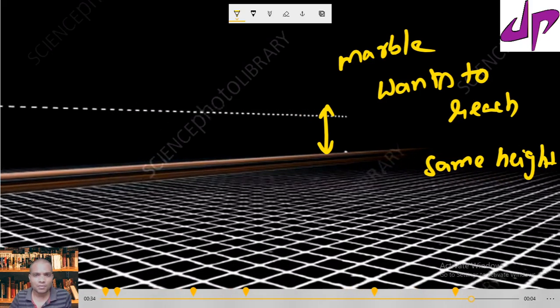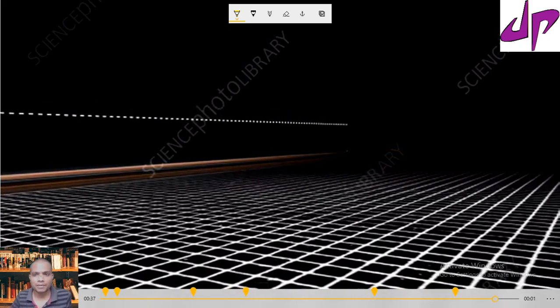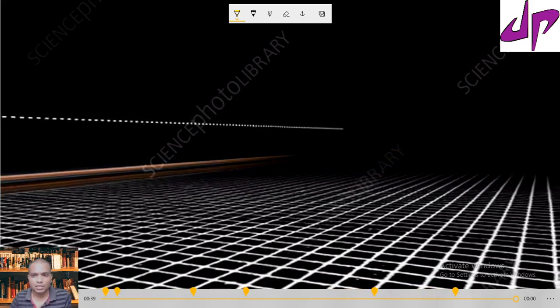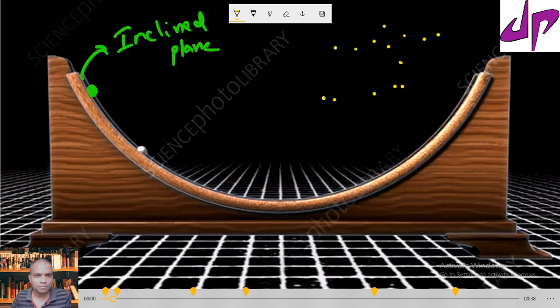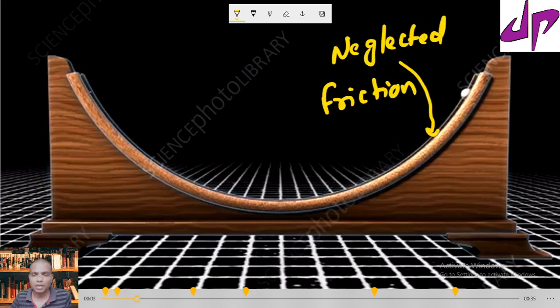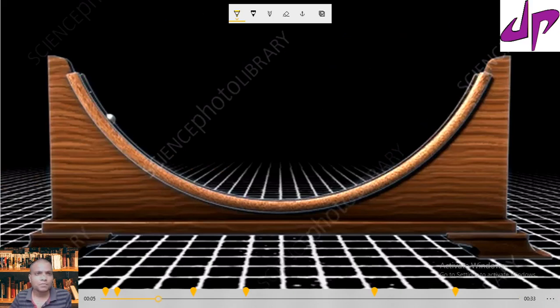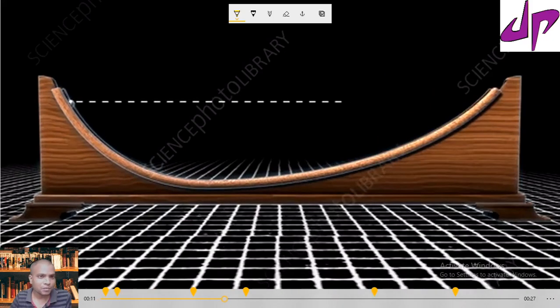So let's see one more time what is given there. These are Galileo's observations. I will play one more time. This is the inclined plane, and we have neglected the friction. If these two planes are opposite, the marble wants to move to the same height.